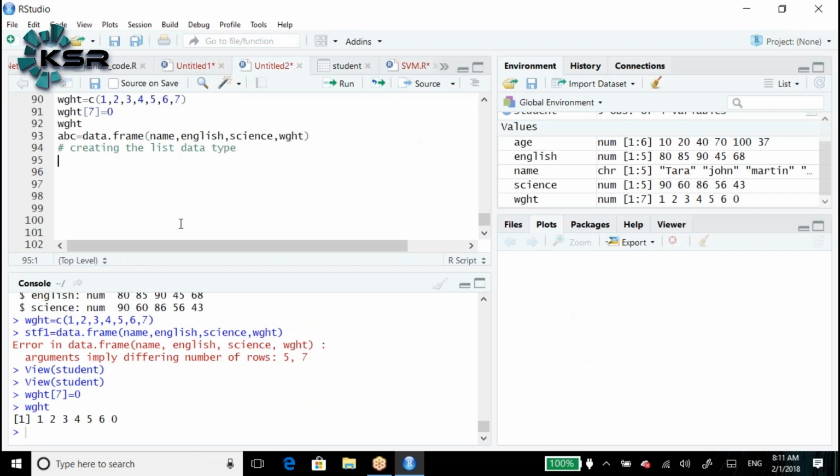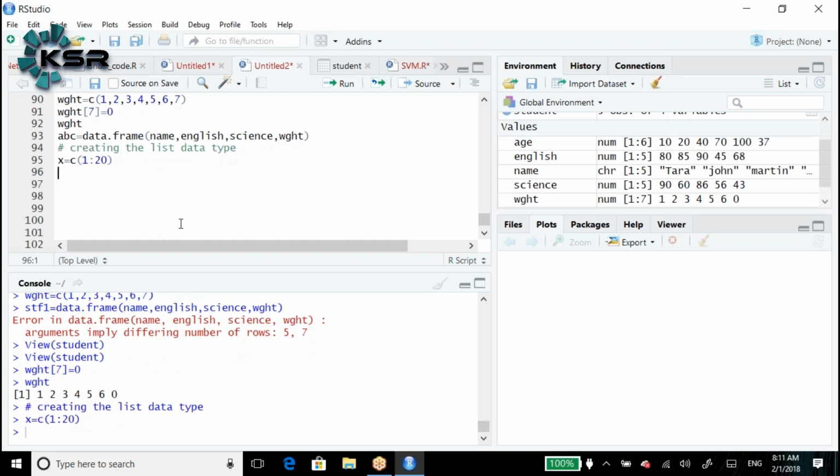For example, x is equal to c of 1 colon 20. What does it mean? It will give 1 to 20 values, and where is it going to be stored?